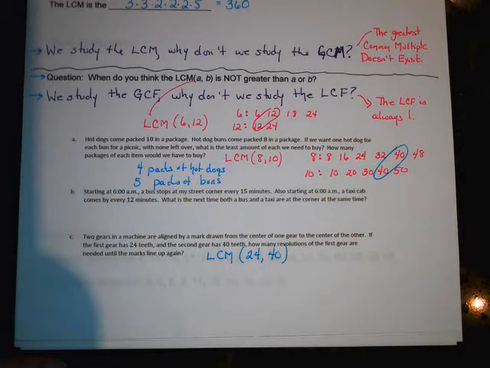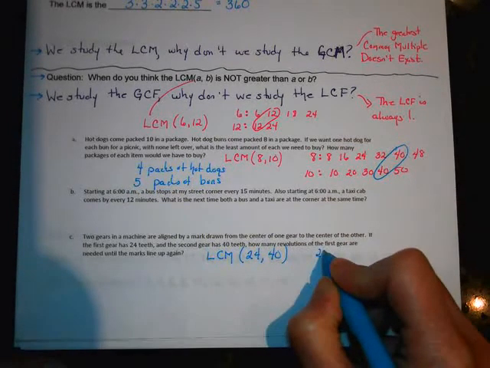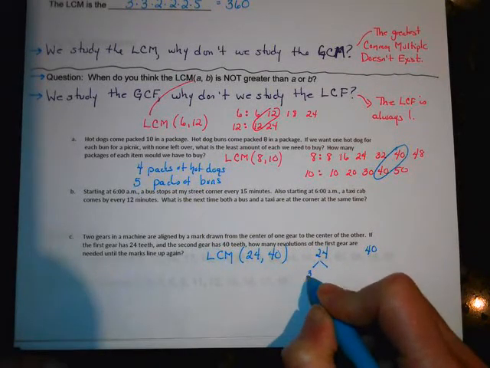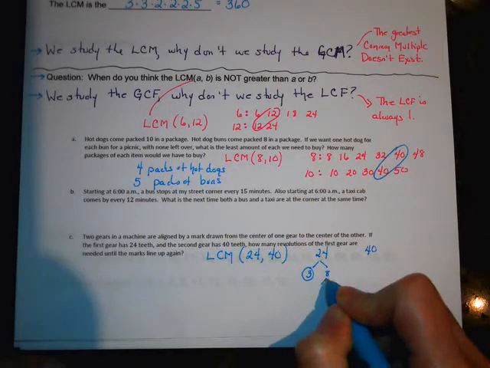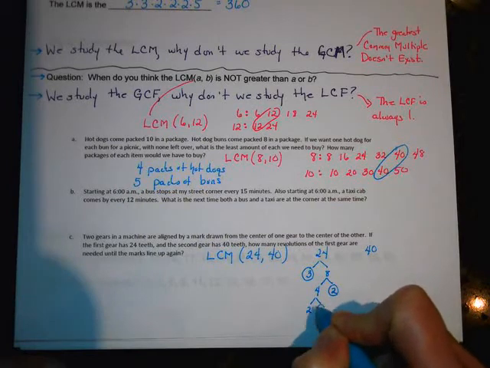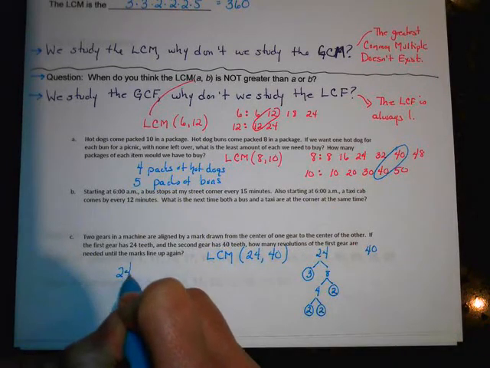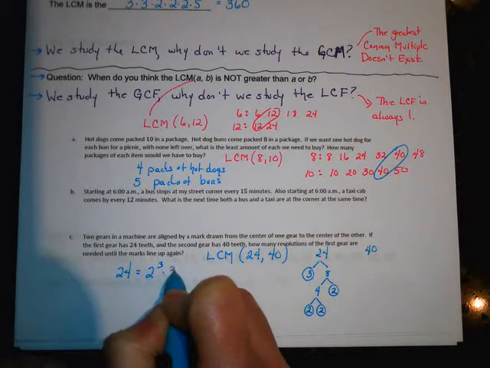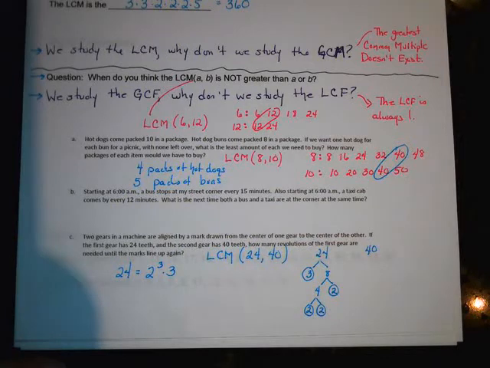Let's try it. Let's do it a different way. Let's do it with the exponent way, just so you have some practice with that. The Lickum method. So the Lickum method requires that we find the prime factorization of each number. So 24 is 2 cubed times 3. Okay, so you go ahead and find the prime factorization of 40. It's called the prime factorization because all the numbers are prime, and these are all factors.